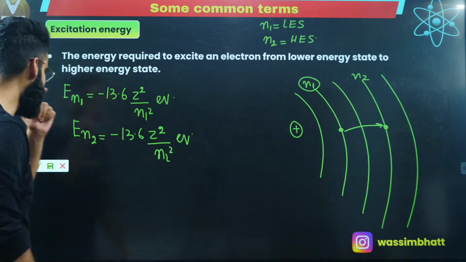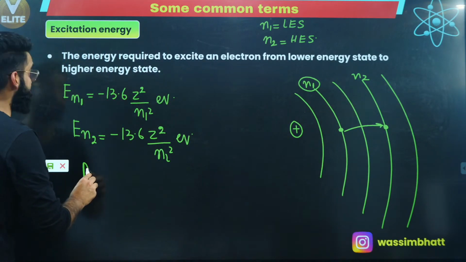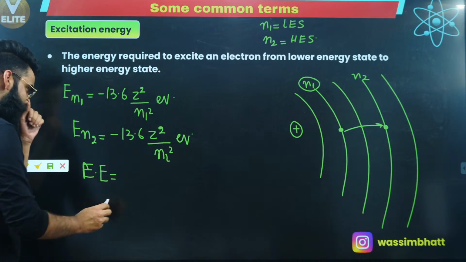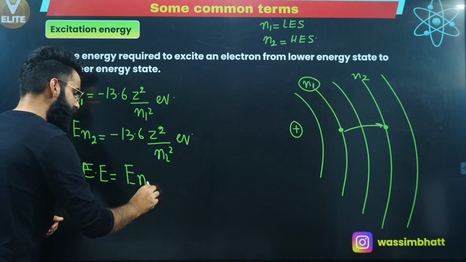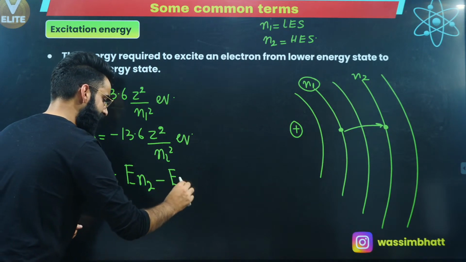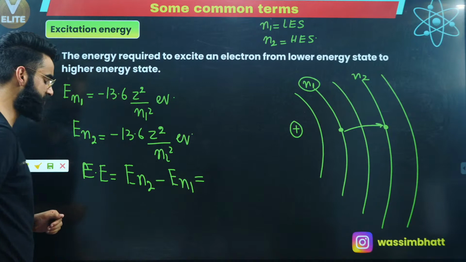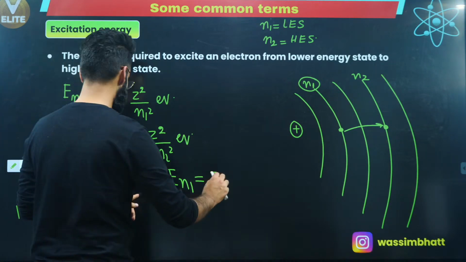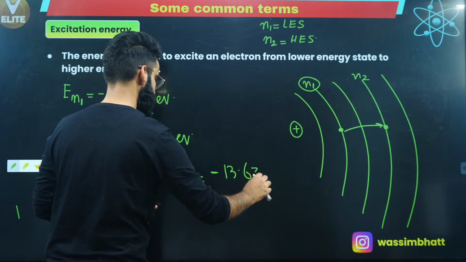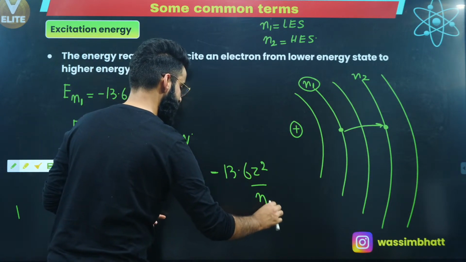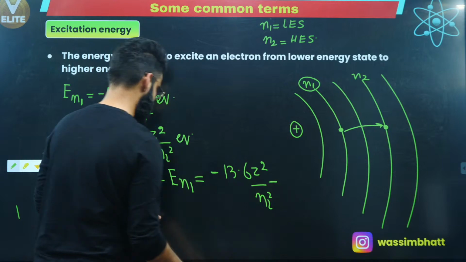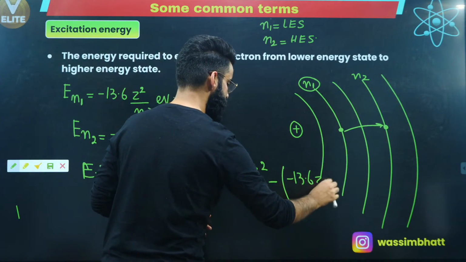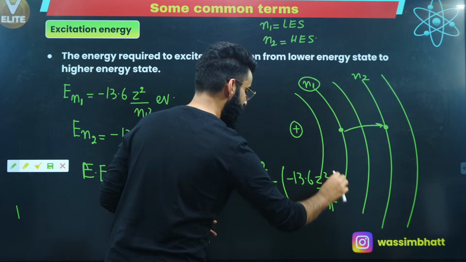Okay, so I can say the binding energy, the excitation energy, right? The excitation energy is basically equal to the energy gap between the N1 and N2 states. En2 is the energy possessed by the electron when it is in the higher energy state. It is minus 13.6 Z square divided by N2 square, minus En1. En1 is again minus 13.6 Z square divided by N1 square, right?